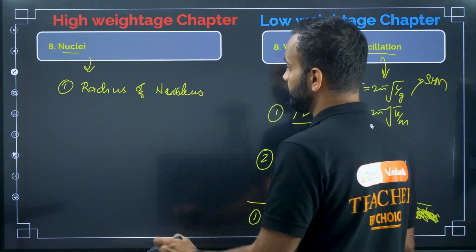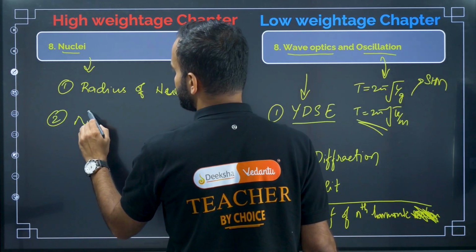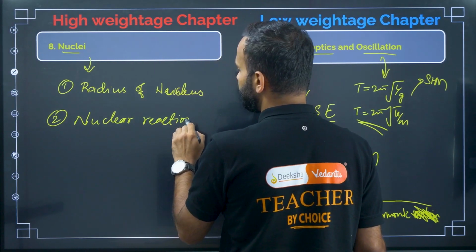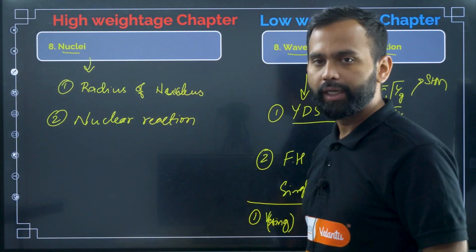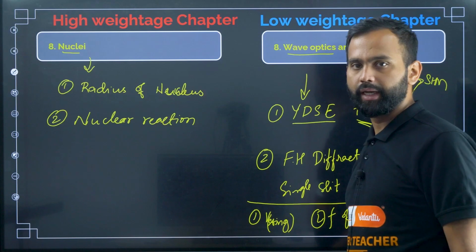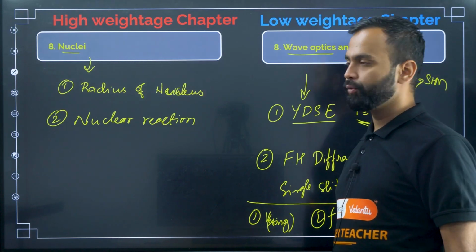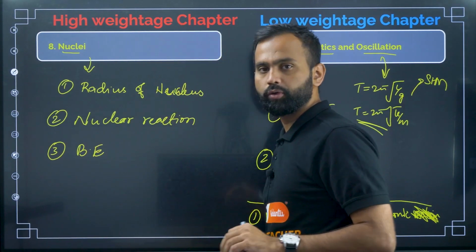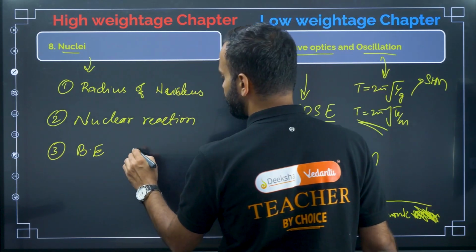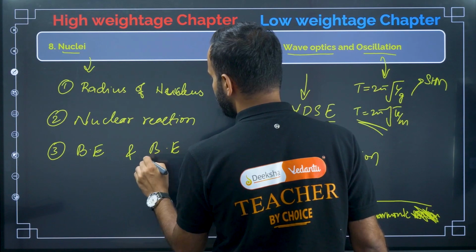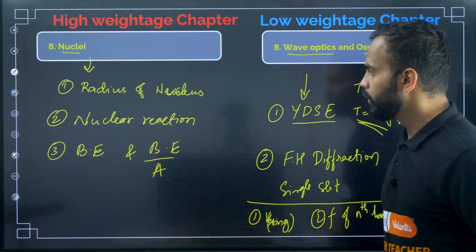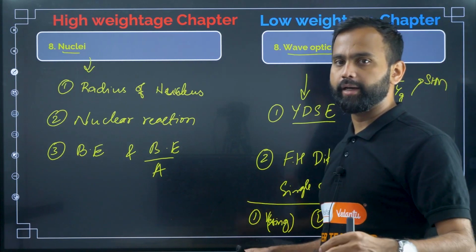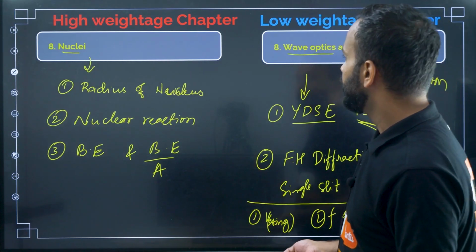And then nuclear reactions, they will ask questions based on nuclear reactions. Read these topics: nuclear reaction, that is fusion and fission reaction. Next topic is binding energy. You should know how to find the binding energy and binding energy per nucleon. They will ask questions based on binding energy per nucleon. So focus on these topics, and you will get the idea what kind of questions they are going to ask.